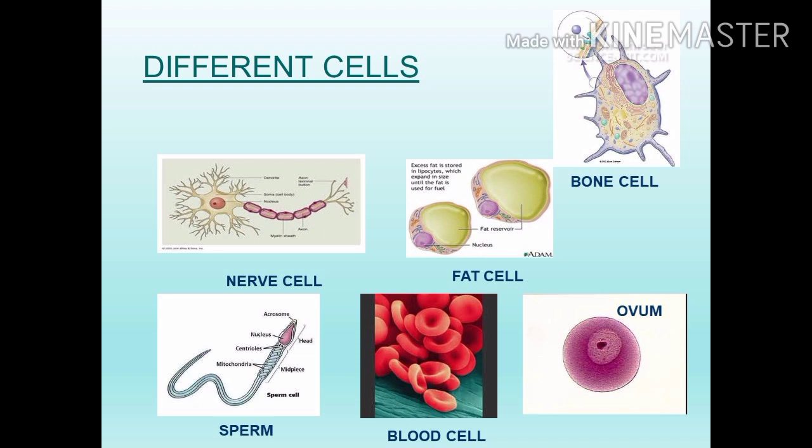Then bone cell is there. Osteoblastic cell, bone cell, the cell found in the bones. The next one is blood cell.